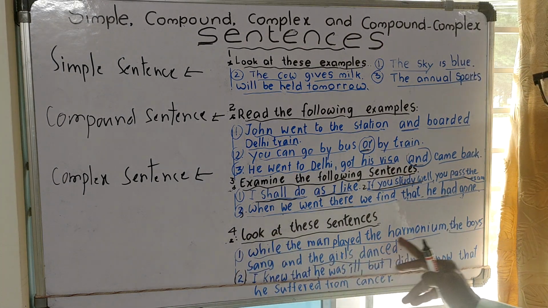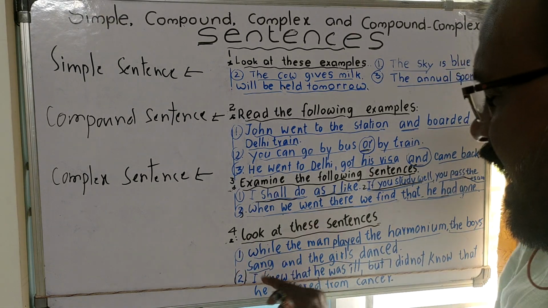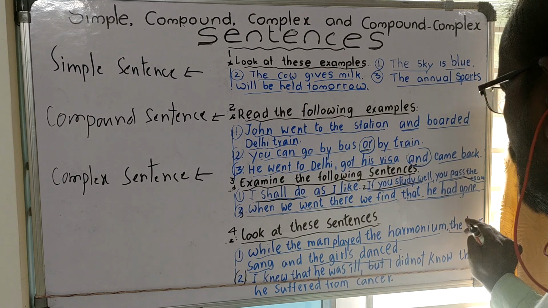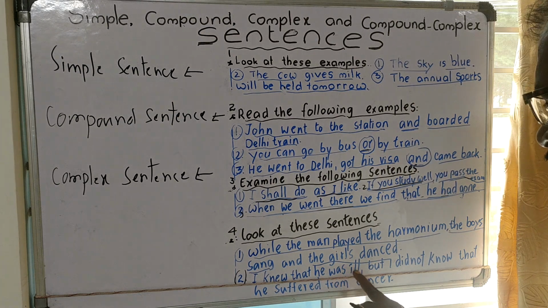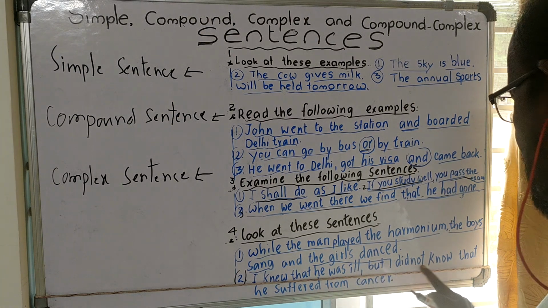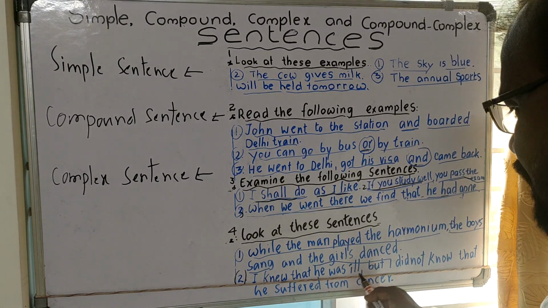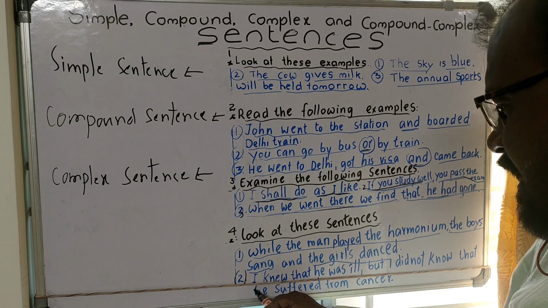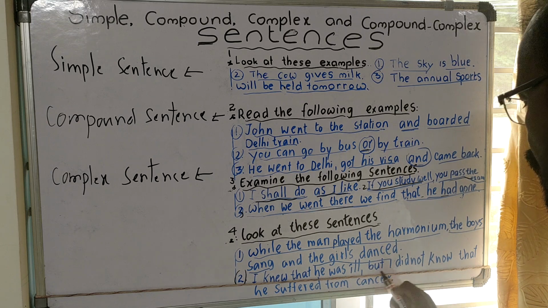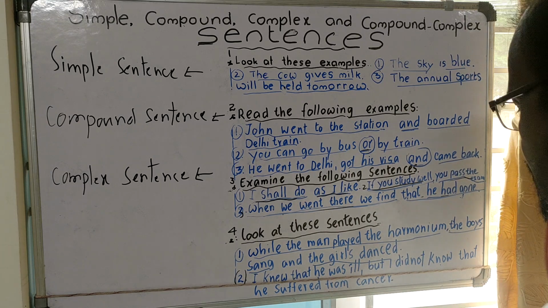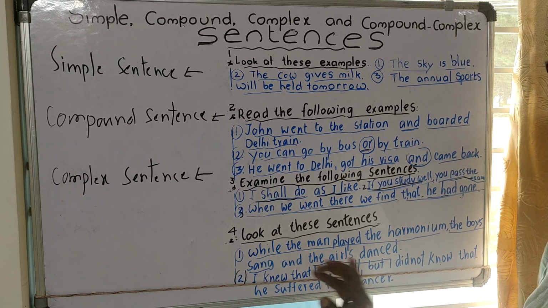Here, 'while the man played the harmonium' is a subordinate clause, and 'the boys sang' and 'the girls danced' are the two main clauses. And here also, 'I knew that he was ill' is a main clause, 'but I did not know' is also a main clause, and 'that he suffered from cancer' is a subordinate clause.